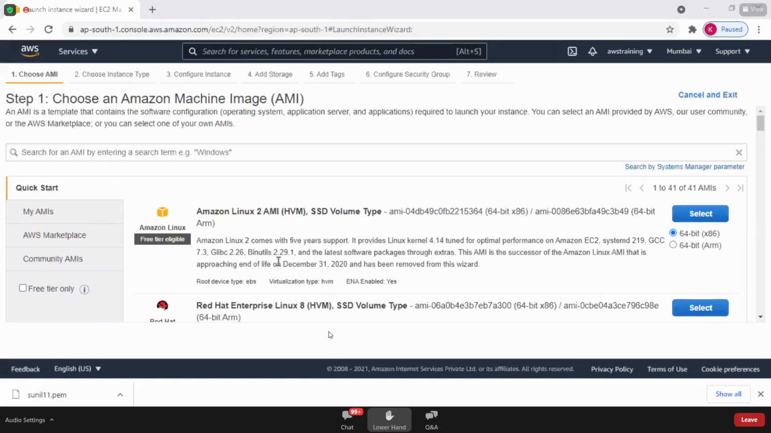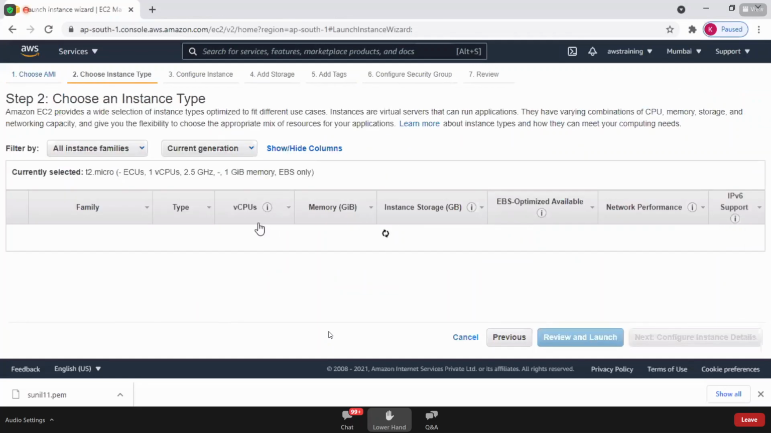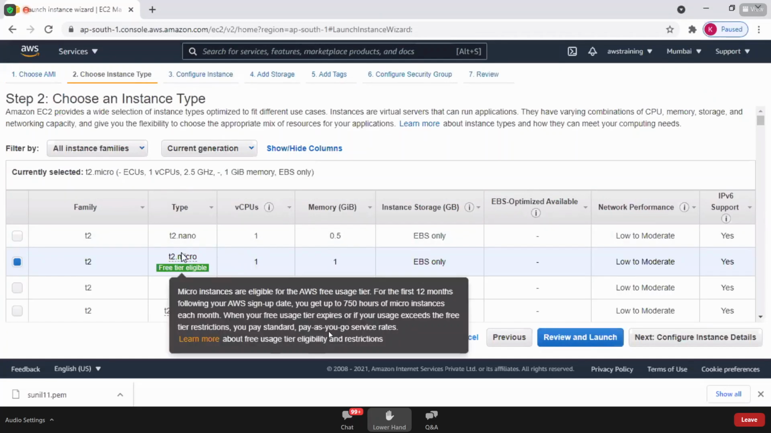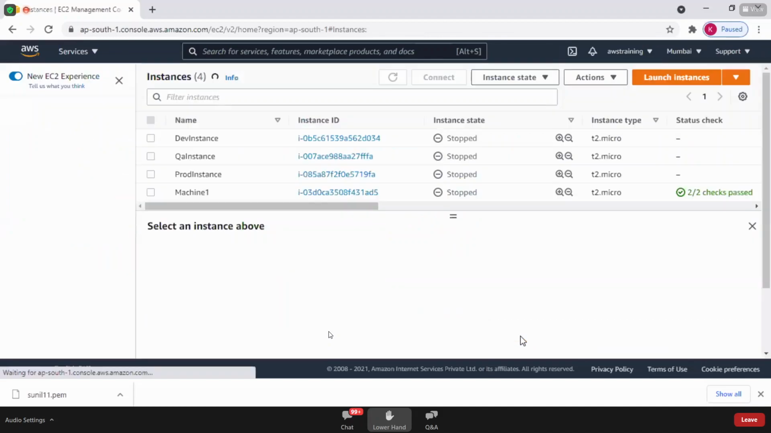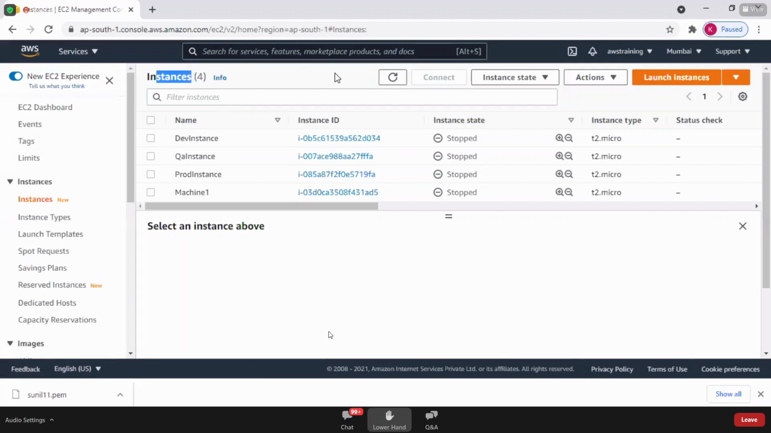Step 1 is all about selecting the machine image. Let's say if you want a Linux machine, we'll select the Linux machine. Step 2 is the instance type, that's about hardware configuration, T2 micro. Step 3 is configuring the instance. How many instances do you want? If you want, you can create 10 instances in one go. Instance means the number of machines. Instance is nothing but machines. You can see in the dashboard how many instances there are. Totally 4 instances. Instances are nothing but machines. Got it, Sunil. Thank you very much.